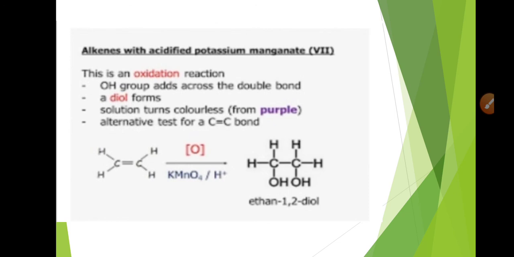So we can say that bromination can be used as identification for alkenes or alkynes, because alkynes also have a carbon to carbon triple bond, that is, unsaturated hydrocarbons. And in this case the purple color of the KMnO4 also disappears, so we can use this reaction as a test for the identification of unsaturated hydrocarbons, because the discoloring of the purple color will indicate that a carbon to carbon double bond is present, so the given hydrocarbon is unsaturated.